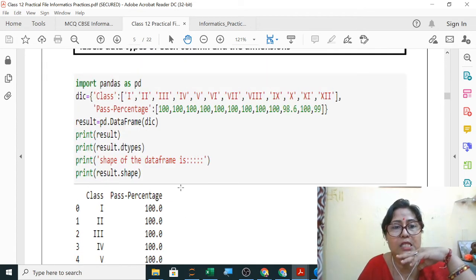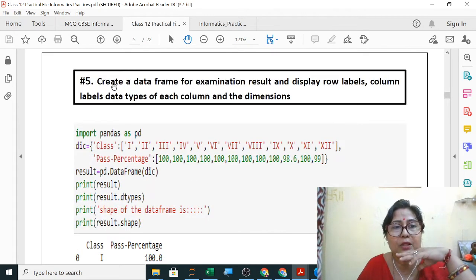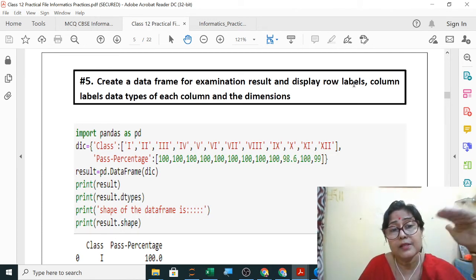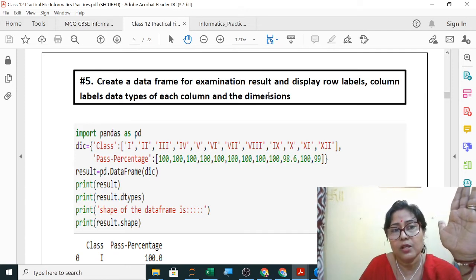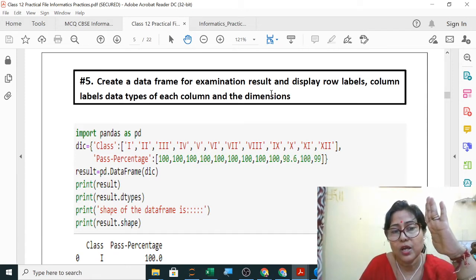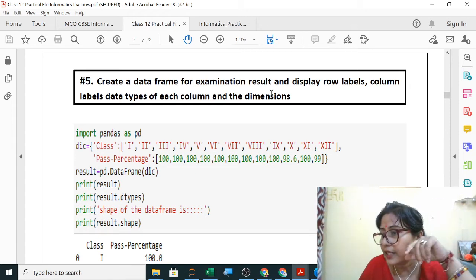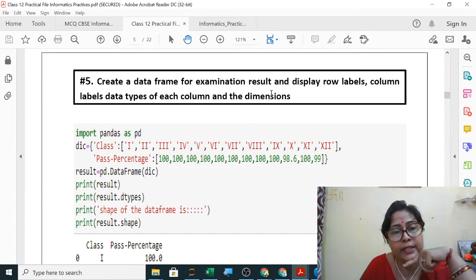So when you do it as per the question, see here what was the question? Display row labels. Row labels means .index, name of the index. Row label means what is the index. Column labels means columns, what are the columns. So already in attributes you have done df.index will give you all the index.